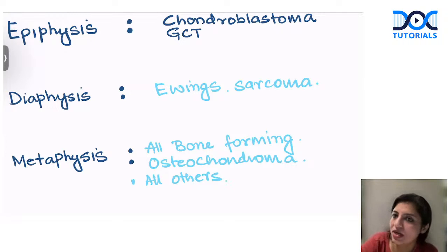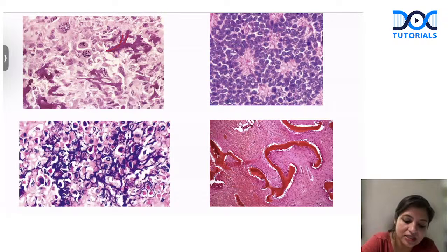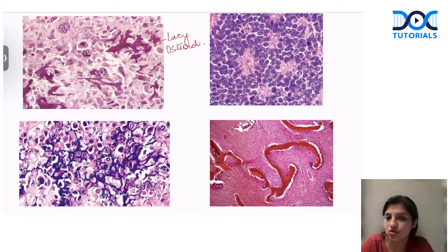It's chondroblastoma and giant cell tumor, diaphysis, Ewing's sarcoma, metaphysis, most of the bone forming tumors, osteochondroma, and all of this. So there are 4 bone tumors which everybody should be clear in terms of microscopy. If you're looking like this, lacy osteoid, the term is lacy osteoid. So this has to be osteosarcoma.